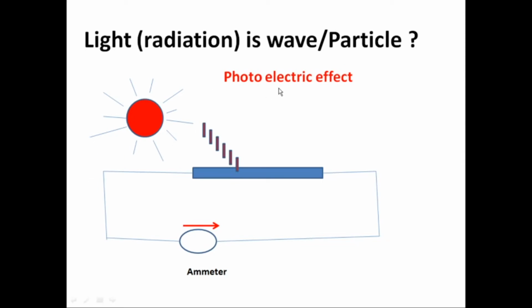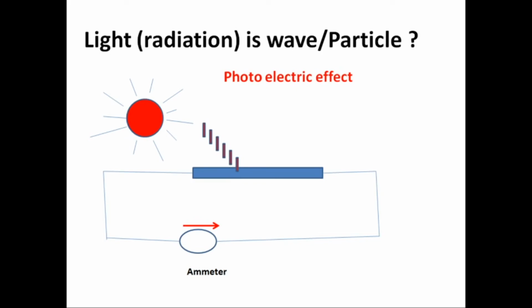To explain this photoelectric effect, Max Planck used the idea that radiation has energy packets, which were given the name photons. To give the correct conclusion, Einstein used the idea that radiation has particle nature.